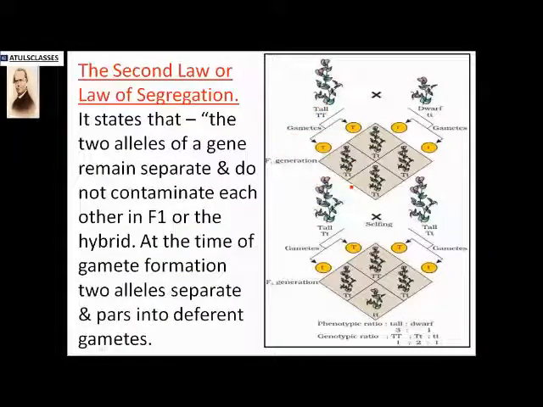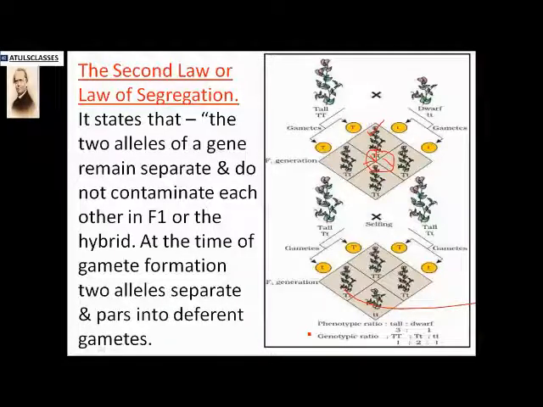The second law states that the two alleles of a gene remain separate and do not contaminate each other in the F1 generation. Okay, this is the F1 generation. So this is 1, this is 1. They do not contaminate. Contaminate means they do not show a different type of character. Either one is expressed or the second one. So here only one is expressing, that is capital T, and that's why the plants are tall.